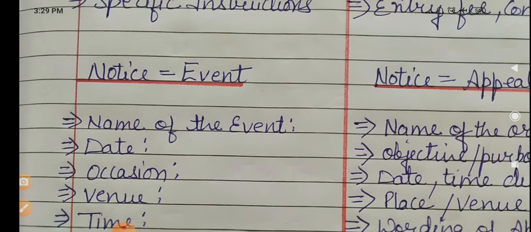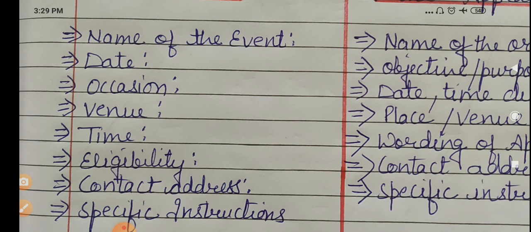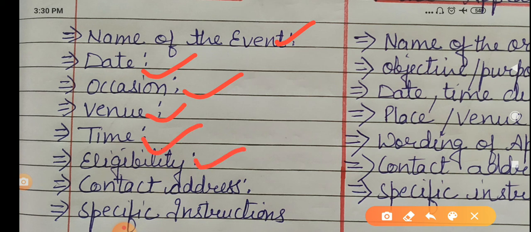Now if there is any event, okay, then you need to name that event, you have to mention name of that event. Okay, then date, on which date, occasion, what is the occasion of organizing that event, and venue, where will you organize, what is the time for that. If there is any specific eligibility, who can participate in that, okay, you can mention that also. If you have any contact address, and if you want to give any specific instructions, you can mention all these in the notice of event.